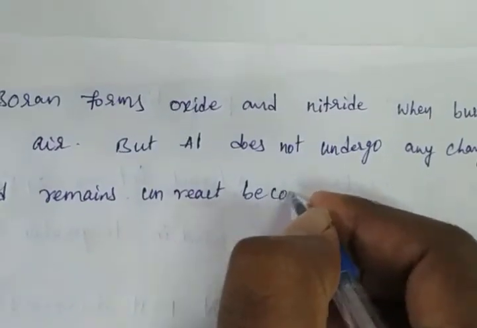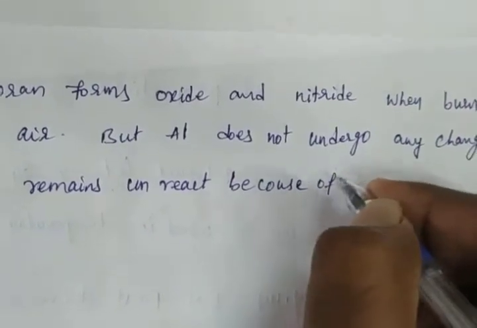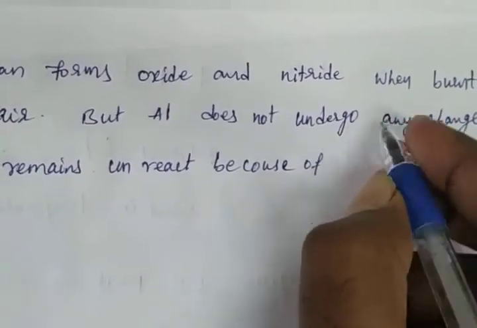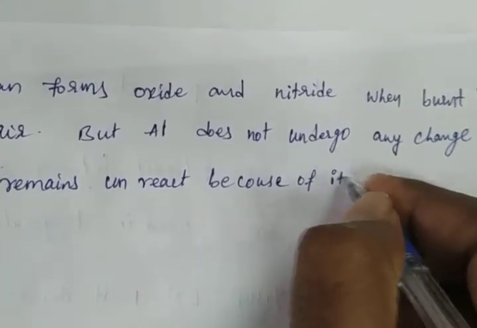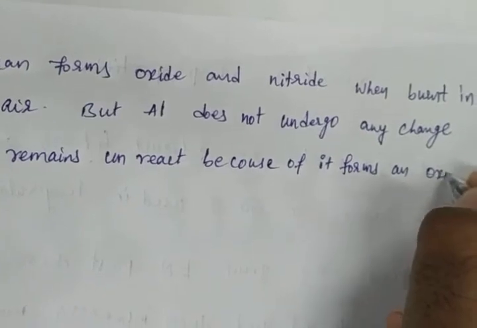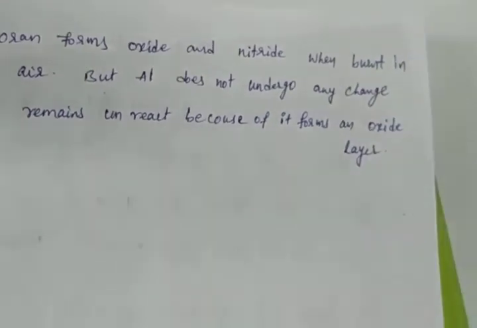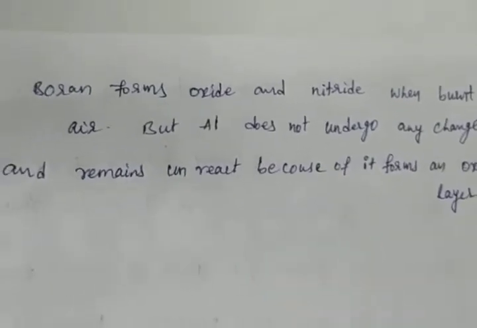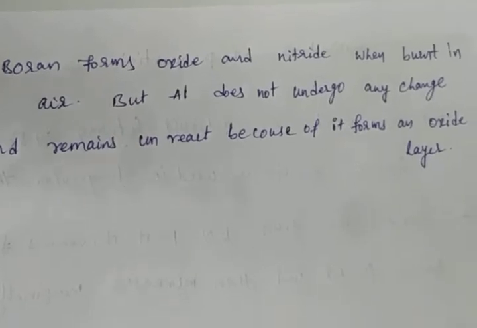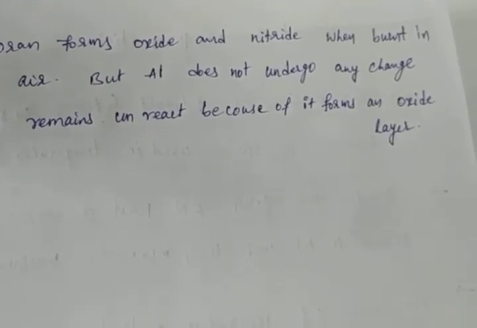Due to the forming of the oxide layer. Okay, boron forms an oxide and nitride when burnt in the air, but aluminum does not undergo any change and remains unreacted because it forms an oxide layer.